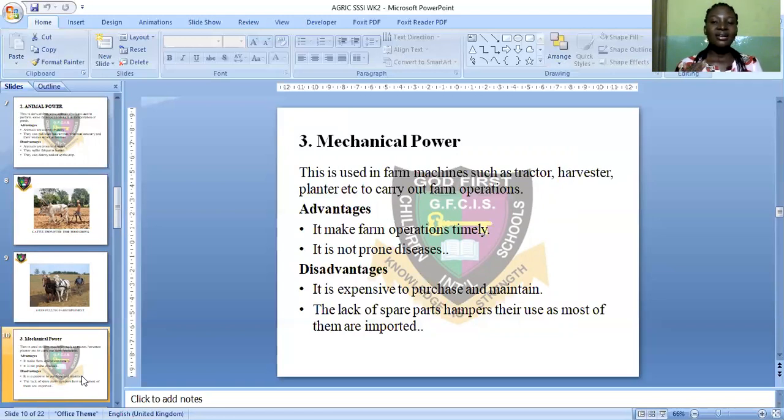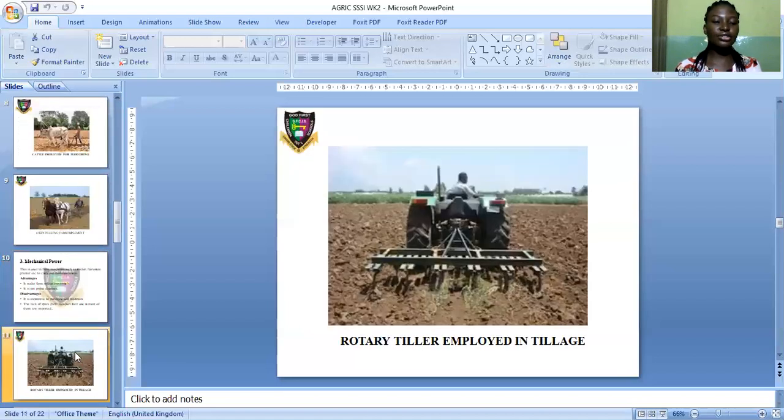Yes, some of the spare parts, they cannot be found in this part of the country. They are imported. So once this machine breaks down, probably one of the spare parts, it hampers the use. It renders it useless until the spare part is gotten. So these are some of the advantages. As I've said earlier on, this is just a clip of the advantages and disadvantages of this mechanical power. You have them in full details in your notes. Please get to your notes.